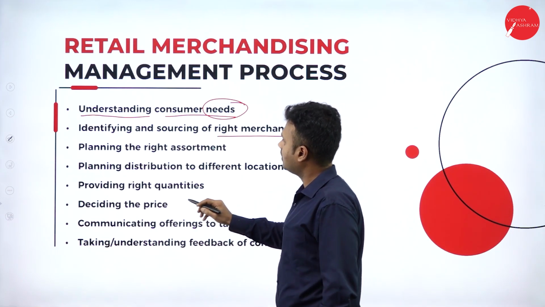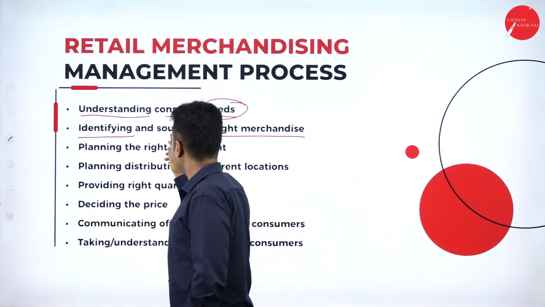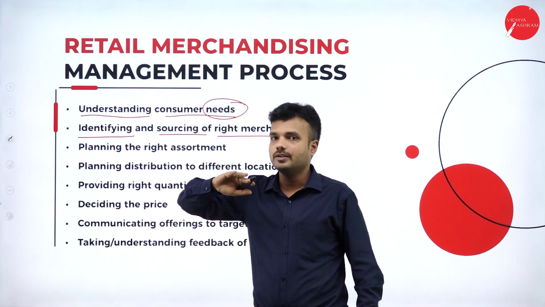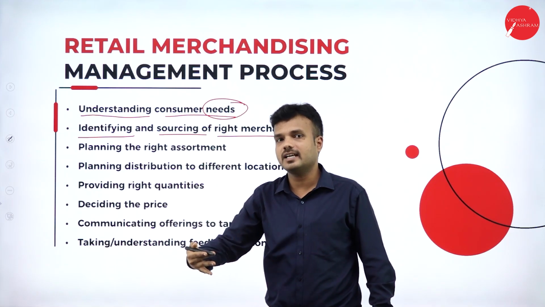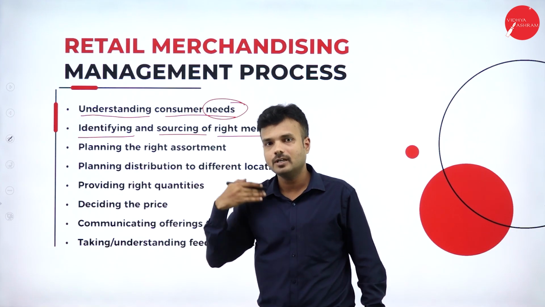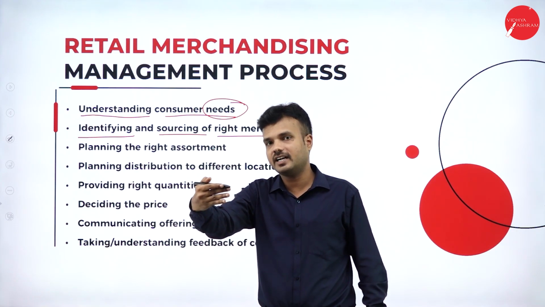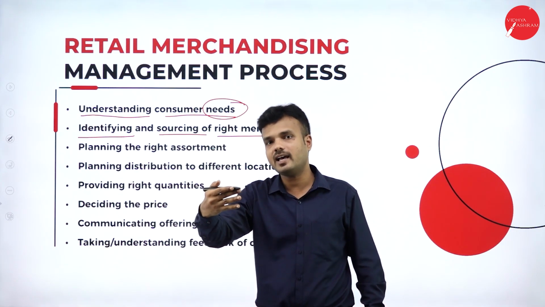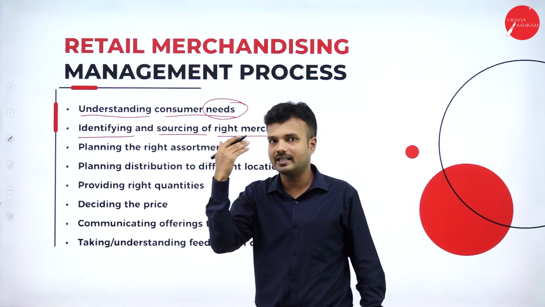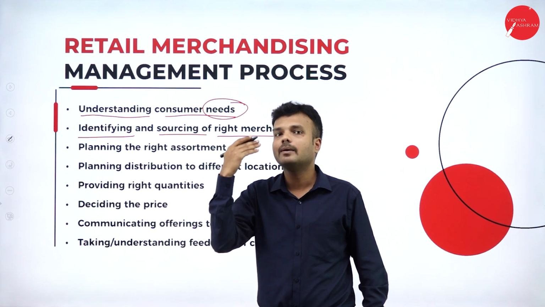So the next step is identifying and sourcing the right merchandise. As in the examples I gave: can I serve the customer with a hair shampoo? A hair conditioner? A hair oil? Which one should be manufactured? The customer's review points to shampoo.